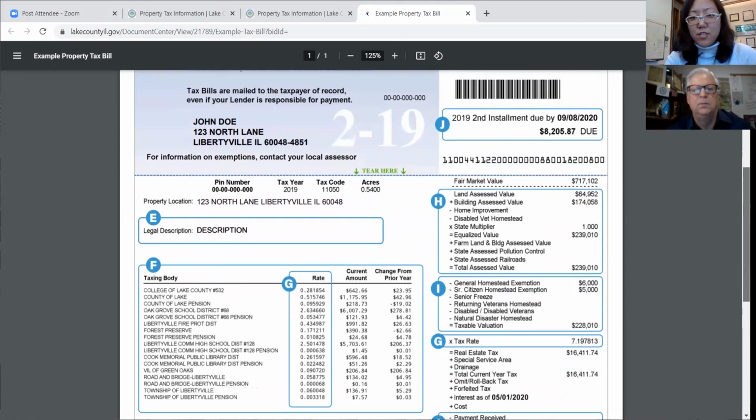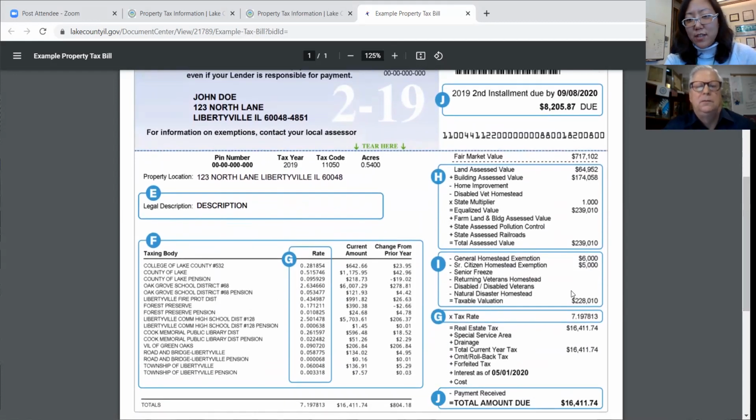All right, so EFG, and let's go over to H here on the right-hand side. You want to talk about this one a little bit, John? Well, this happens before you get your tax bill. So this is the assessed value of your land and property and your home, and it's done by the township assessors. And what you'll get is this blue notice. I get one of those too. Everybody gets one of these. And it always happens before you get your tax bill.